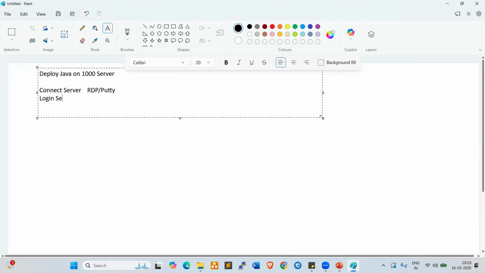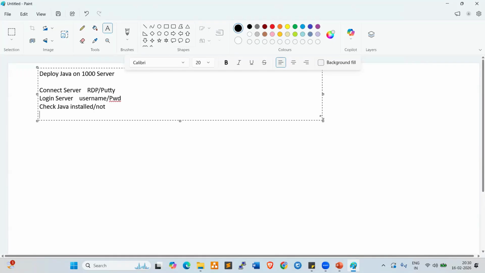Once you connect, the next step is we need to log in to the server. How can we log in? By using username and password. Once we log into the server, we need to check whether Java is installed or not. If Java is installed, we don't need to worry. If Java is not installed, we need to install it. Before installing Java, first we need to get the package software.